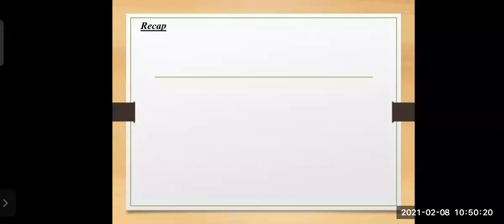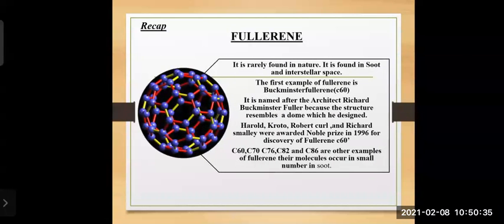Okay, so as you all know, in the last two lectures, we have started with chapter number 13, Carbon and Important Element. From that chapter, we have completed two topics about the crystalline forms of carbon. The first one was diamond, the second was graphite, and the third one is fullerene.